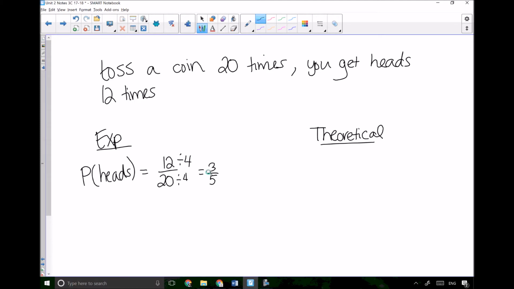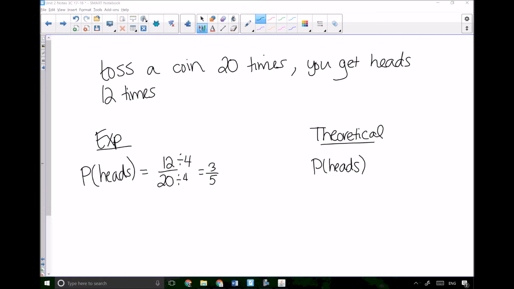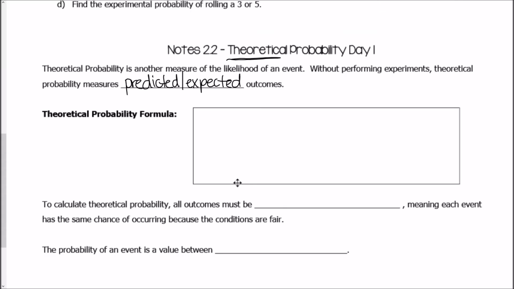But the probability of getting heads in theory, there's only two options when you flip a coin. You can either get heads or you can get tails, and that's the difference between the two. So since there are two outcomes right here, one is what we want, so it's 1 out of 2. So the theoretical probability is 1 out of 2, but the experimental probability is 3 out of 5, okay?